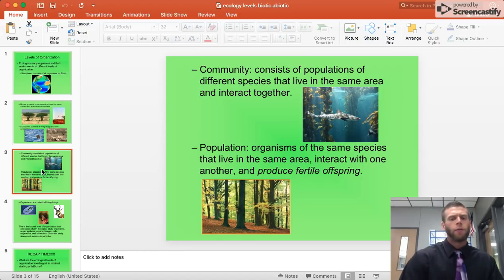Getting smaller again, now we have population. A population is organisms of the same species that live in the same area and they interact with one another and produce fertile offspring. So a population has to be the same species. You'd say a population of bears, a population of humans, right? When you're driving down the highway and it'll say, welcome to New Braunfels, population 95,000, that's referring to humans, right? Because it's a population of the same species that interact with each other and are able to produce offspring.